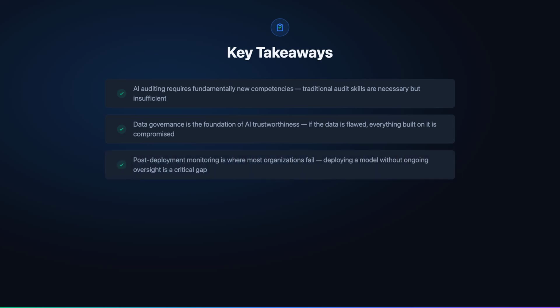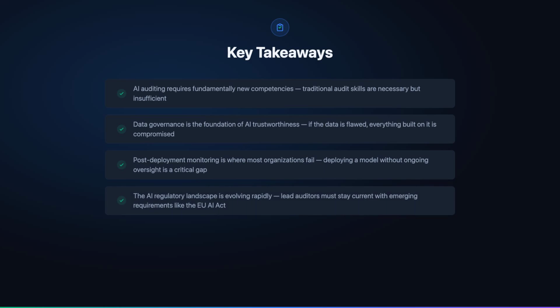Third, post-deployment monitoring is where most organizations have the biggest gaps. Many organizations invest heavily in model development, but then deploy models without adequate performance monitoring, drift detection, or retraining processes. This is like building a car without brakes. The lead auditor must verify that operational monitoring is as robust as development controls.